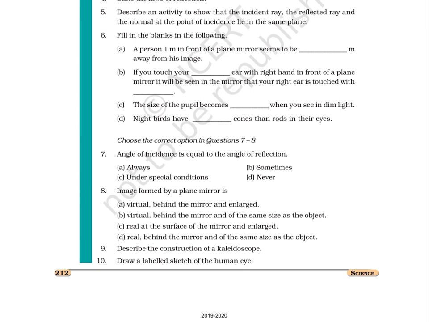Virtual, behind the mirror and enlarged. B. Virtual, behind the mirror and of the same size as the object. C. Real at the surface of the mirror and enlarged. D. Real, behind the mirror and of the same size as the object. 9. Describe the construction of a kaleidoscope. 10. Draw a labeled sketch of the human eye.